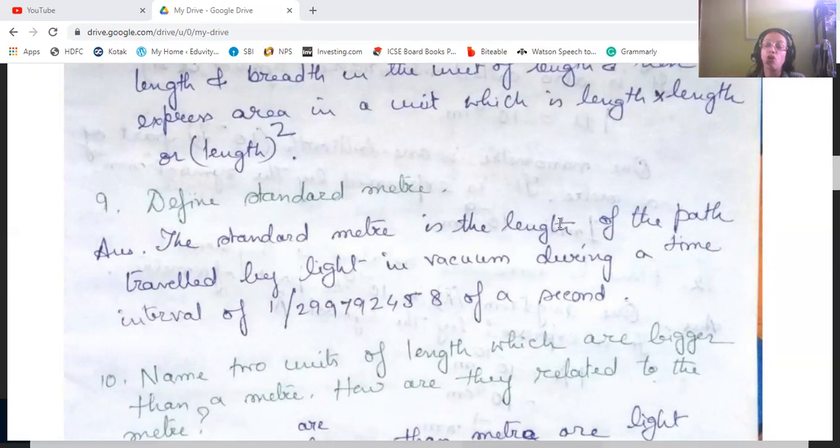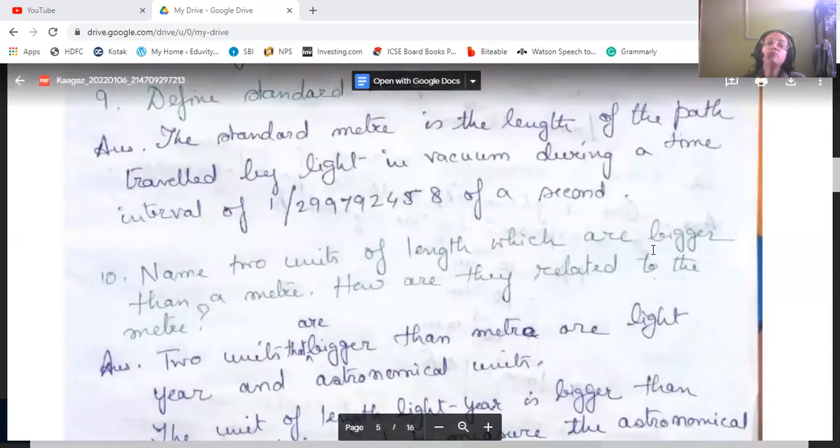So that much fraction of a second. That is the standard meter. That distance is known as the standard meter. So you need to memorize this number.